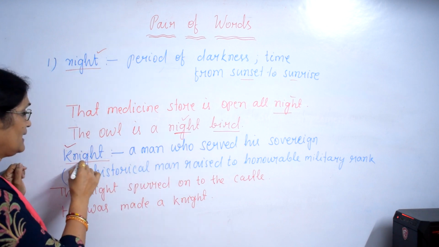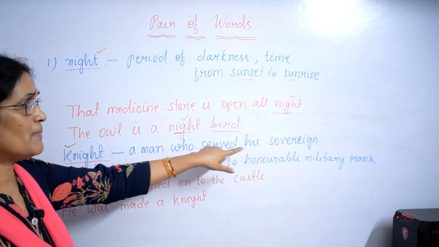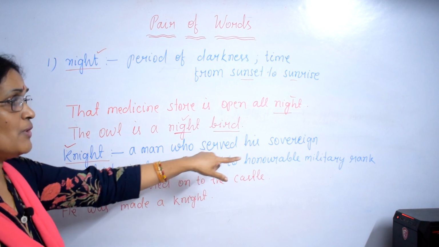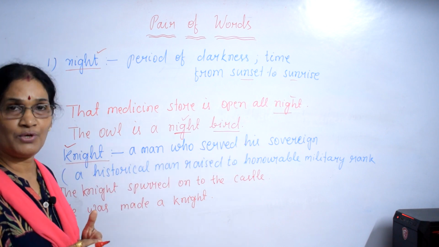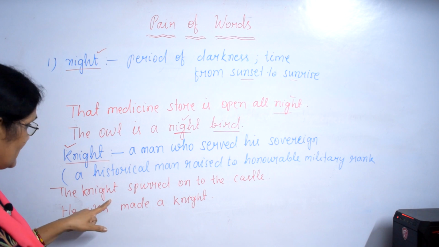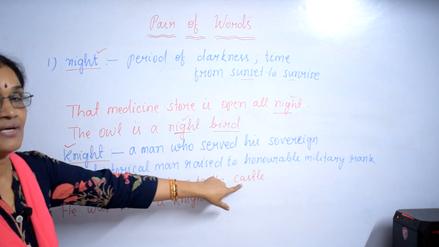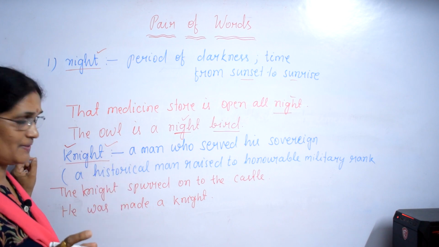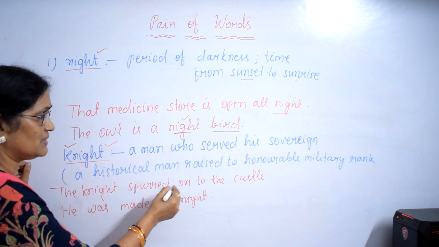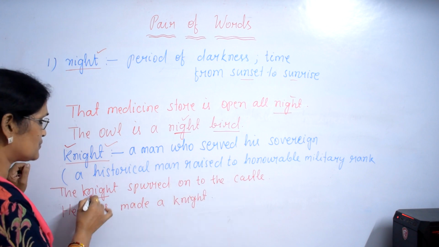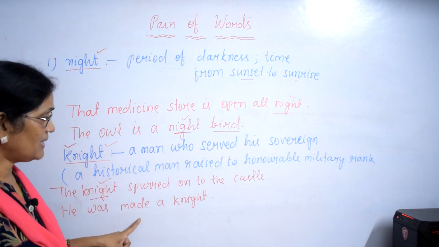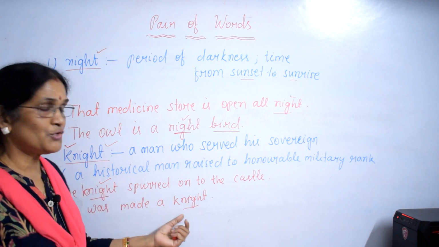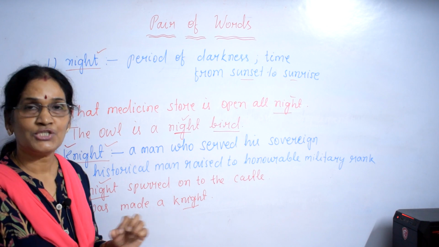Next, knight, K-N-I-G-H-T: a man who served his sovereign, a historical man raised to honorable military rank. The knight spurred unto the castle. Here knight is a noun, right? The ruler, the king. The knight spurred unto the castle. Here knight is used as a noun. He was made a knight. Knight is a noun. Hindi meaning of knight: Shurbir.